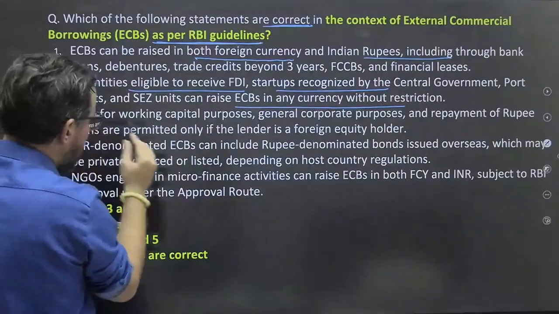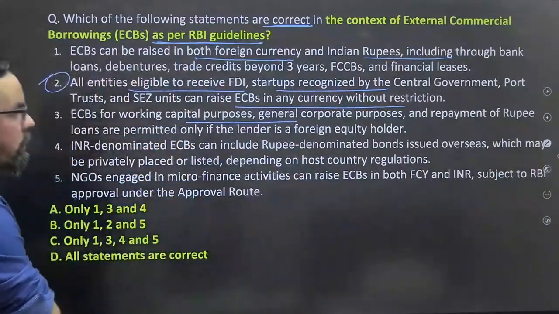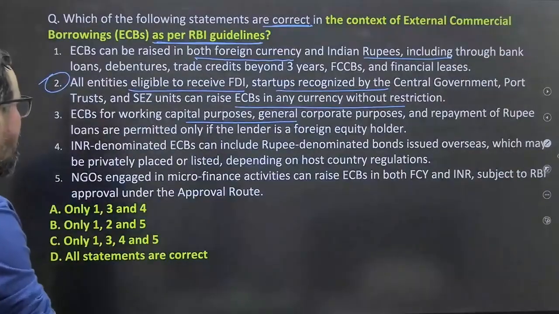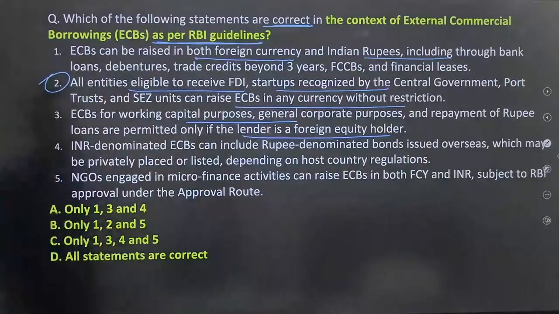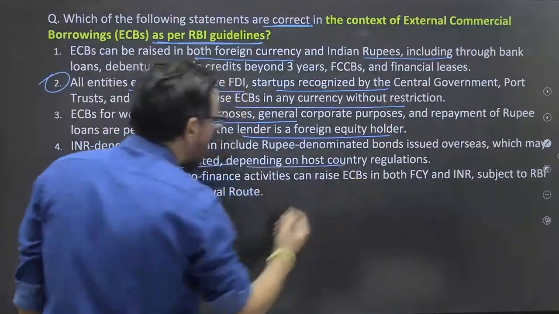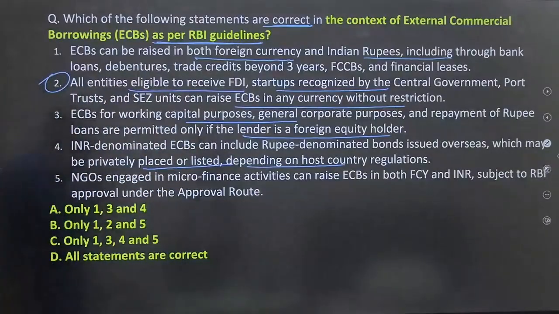Statement 3: ECB for working capital purpose, general corporate purpose, and repayment of rupee loan are permitted only if the lender is a foreign equity holder. Statement 4: INR denominated ECB can include rupee denominated bonds issued overseas, which may be privately placed or listed depending on the host country's regulations. Okay, statement 4. Statement 5: NGOs engaged in microfinance activities can raise ECB in both, subject to RBI approval under the approval route. Okay, so what will be the correct answer?